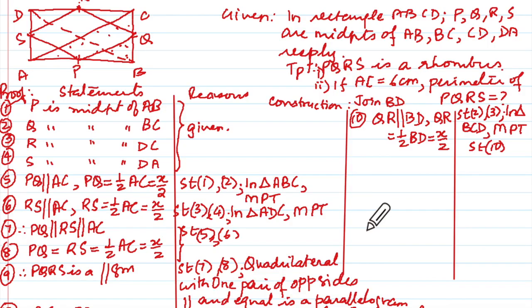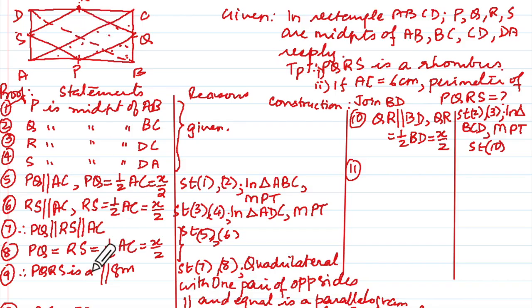Alright. Now if I have QR equal to X upon 2, I really don't have to go to PS. One way is I could talk about PS being parallel to BD and half of it, and then say that RQ and PS are parallel and equal, correct?